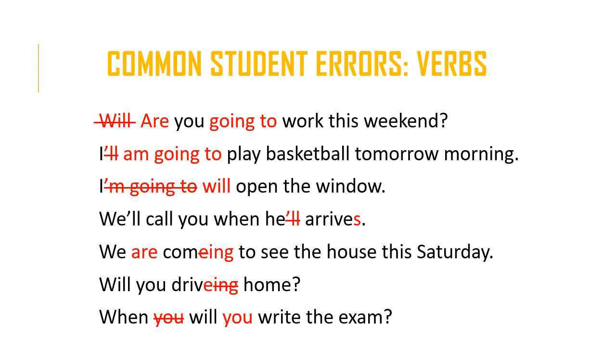All right, in the next sentence, you originally had, will you driving home? So if you use will, then the main verb is going to be in the base form. You wouldn't combine will with the ing, unless of course you use will plus to be plus ing, like I'll be arriving in a few minutes. But you don't have that here. You don't have the verb to be. So rather we would say, will you drive home?